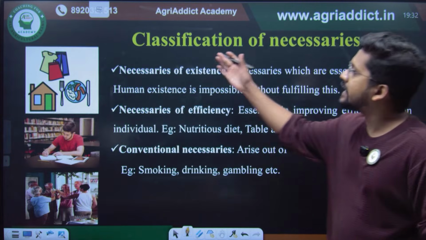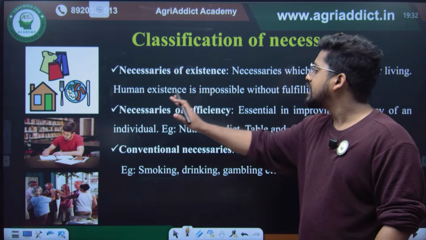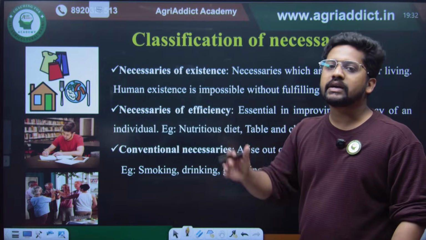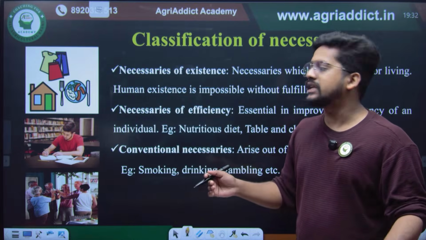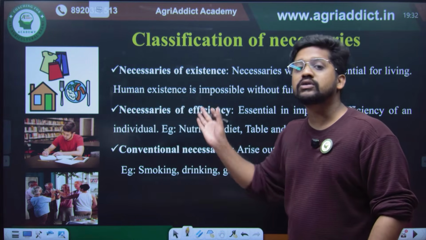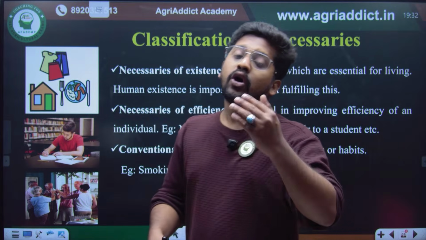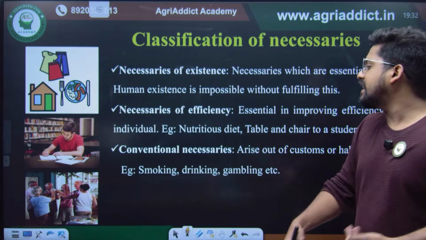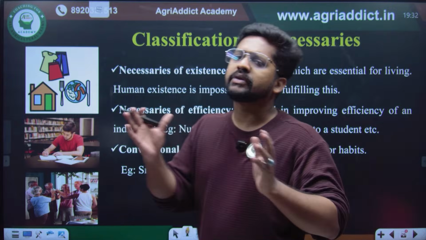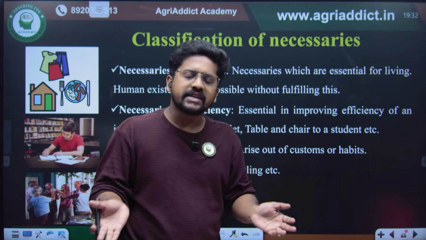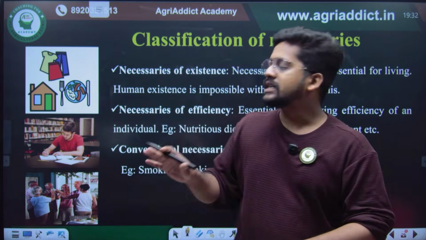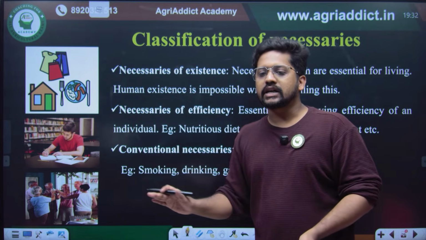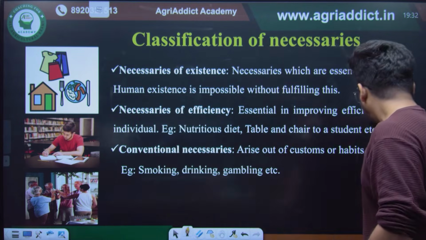And these necessaries are again classified into necessaries of existence, necessaries of efficiency, and conventional necessaries. Necessaries of existence is nothing but that without which you cannot survive, like food, cloth, and shelter. Necessaries of efficiency are those necessaries which help you to increase your efficiency, such as having a nutritious diet. And the conventional necessaries, because of some rituals or some habits, if we want to do something, such kind of things like smoking, drinking, gambling, all those wants come under conventional necessaries.